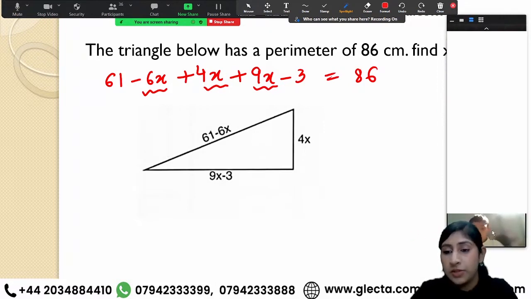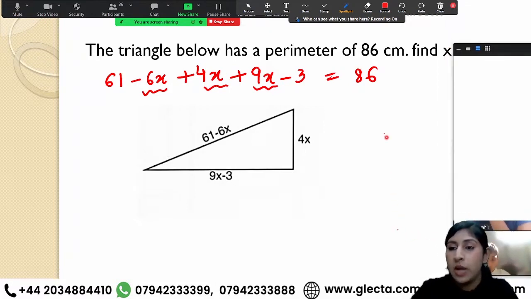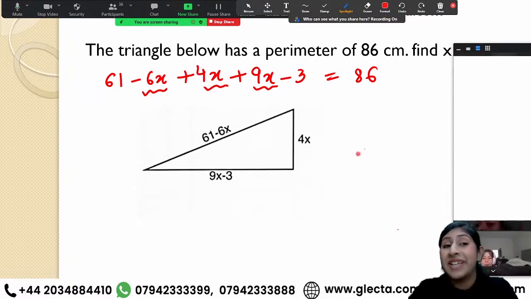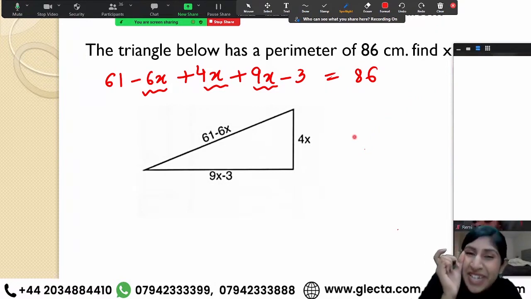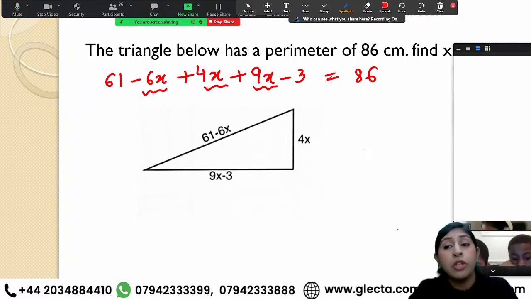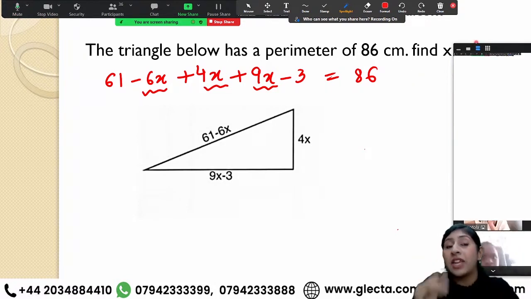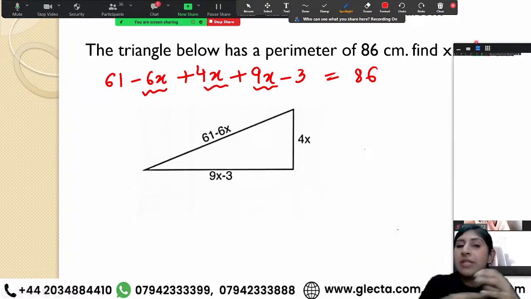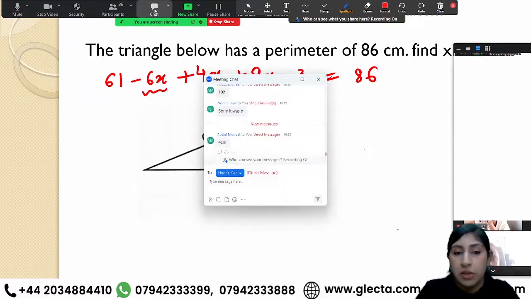I'm giving you guys 2 minutes. Quickly, let's see who answers me first. I mean, it's not about answering first. Let's see who gives me the correct answer first. That's the main thing. Not only work on your speed, work on your accuracy as well. Accuracy means how we can give our correct answers.